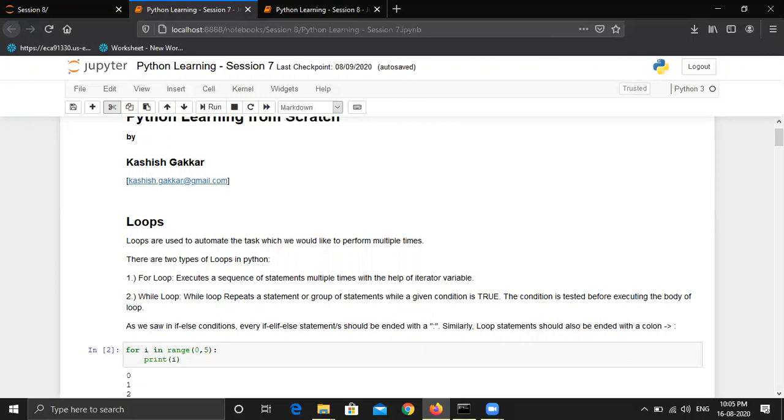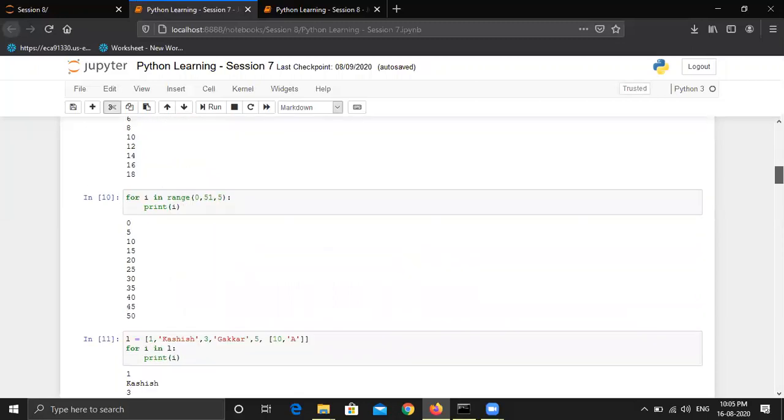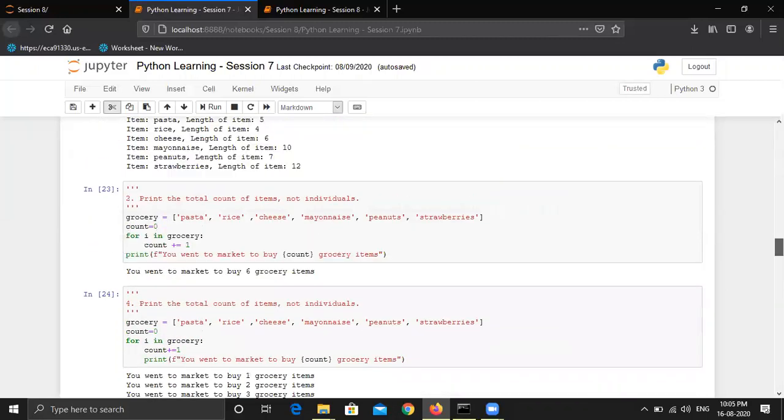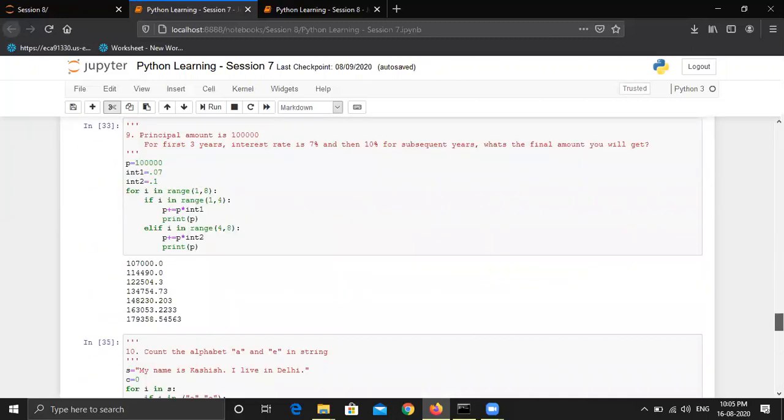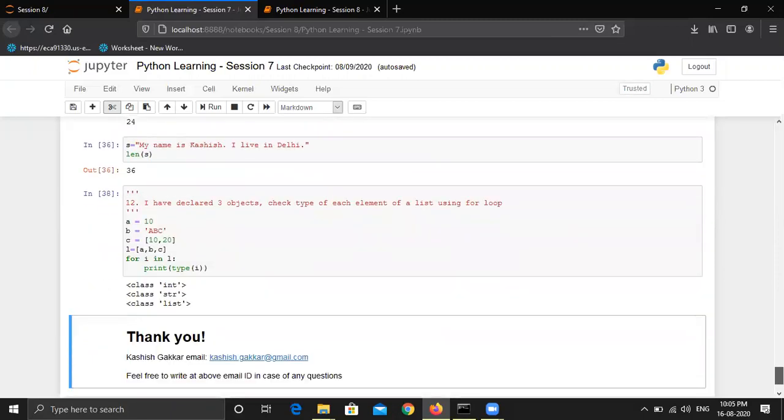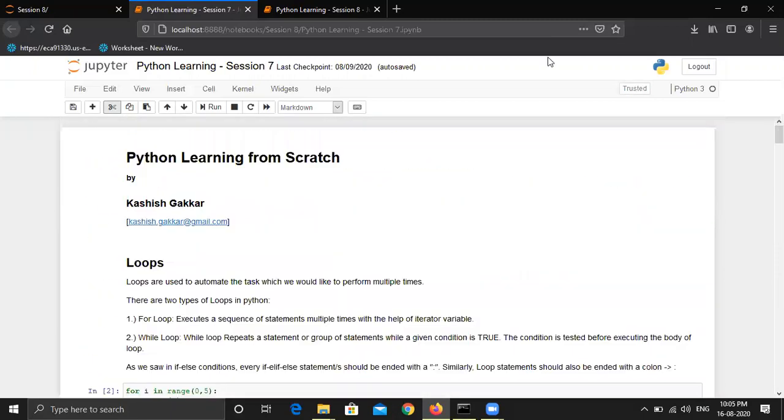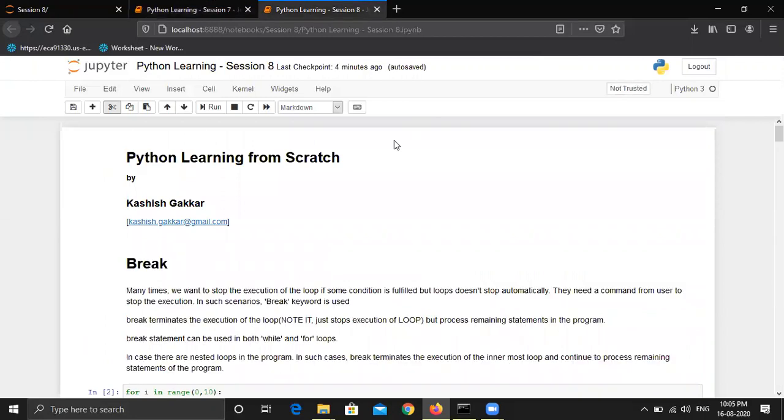For loop, we discussed various examples in the previous session, so yeah, these were some of the examples. If there are no questions on the for loop, we can proceed to some of the keywords that we use in the loops, or maybe conditions. So let's get started with the keywords that I'm going to discuss today.